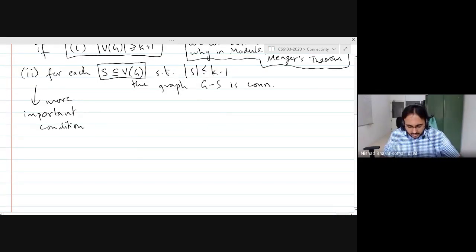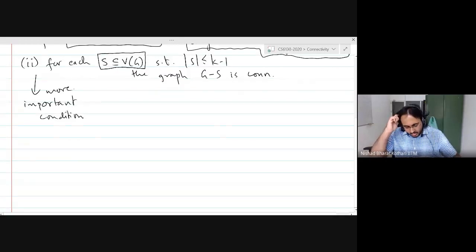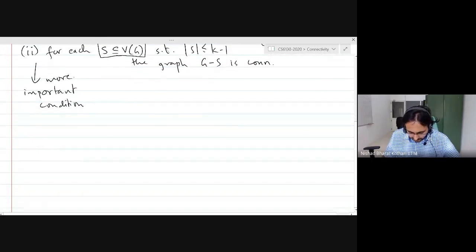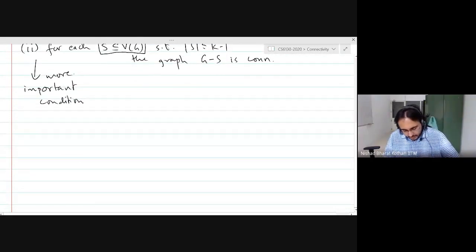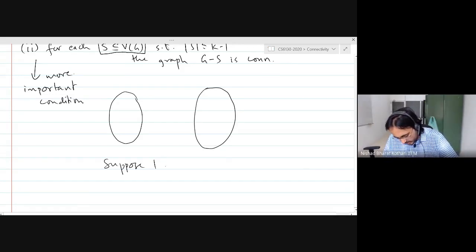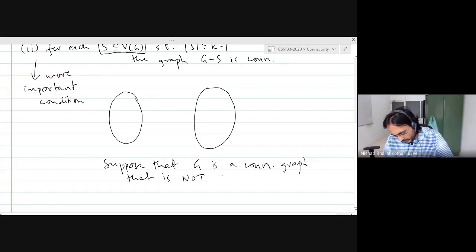Good. I want to end today's lecture on a very important fact, which we will prove. Suppose that G is a connected graph that is not, let me instead of 3 put 5, that is not 5 edge connected.